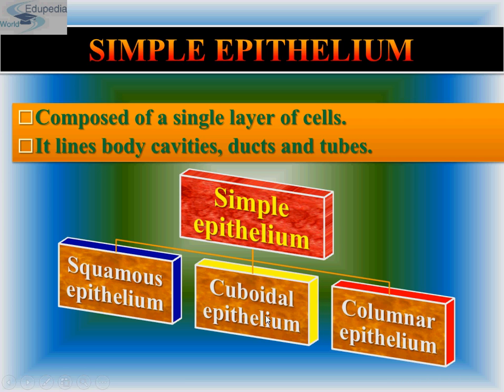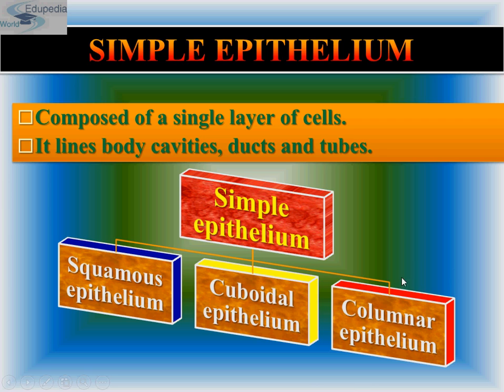What about cuboidal epithelium? Cuboidal epithelium is also composed of a single layer of cube-like cells. Means all cells are cube in structure. This is commonly found in ducts of glands and tubular parts of nephrons in kidney. And what is its main function? Main function is secretion and absorption.